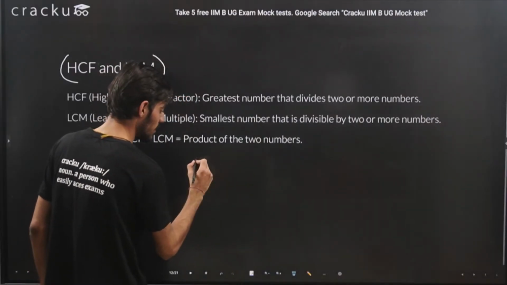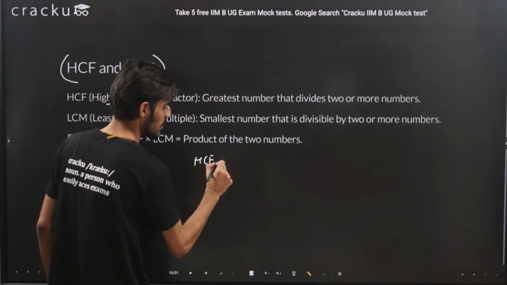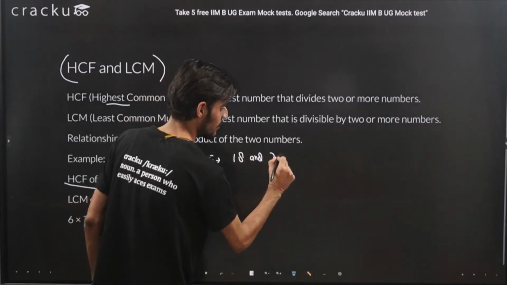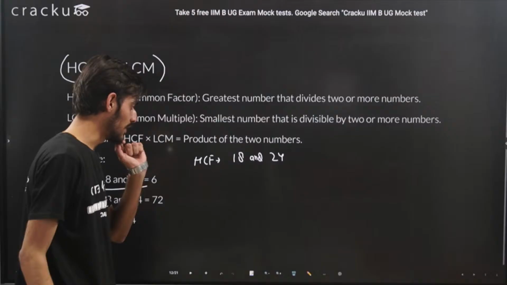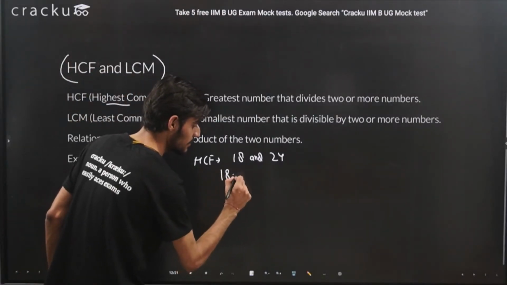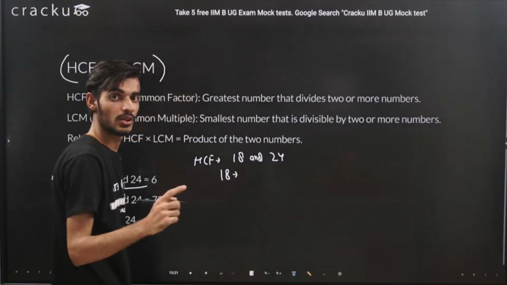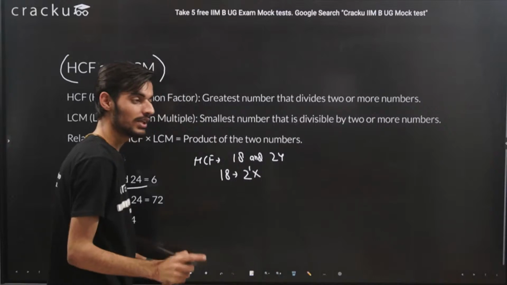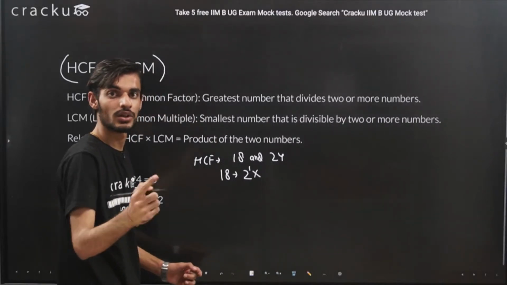If we want to calculate the HCF of 18 and 24, first we will have to find the prime factorization of these numbers. We can represent 18 as 2 into 9, that is 2 raised to the power 1, and 9 you can write as 3 square, right? 3 square is 9.